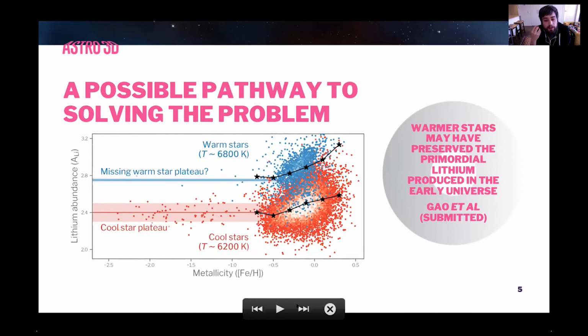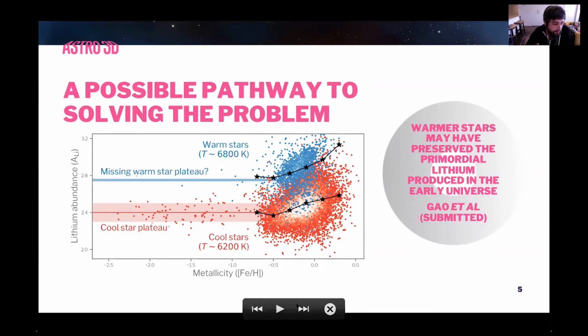And so what we conclude in this, or what Jiadong concludes in this paper that's actually now accepted, it got accepted yesterday or the day before by Monthly Notices letters, is that the warmer stars seem to be preserving the primordial lithium that was produced in the early universe. And so the problem we've always had is that these cool stars, something is happening to these cool stars that's reduced the lithium. So this has been the models versus observers problem. It's actually the observers have been wrong to some extent in this case.